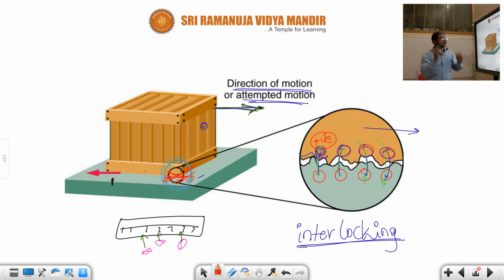Whenever positive and negative charges are created, like here positive and negative, and here also, some opposite charges are created between the two surfaces. This happened due to movement. Suppose my palm is there, this